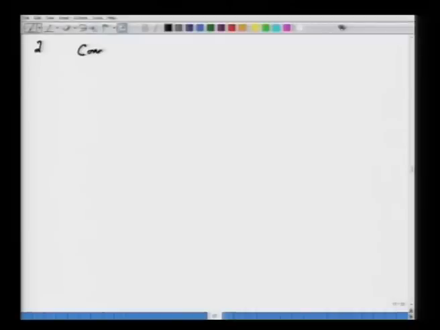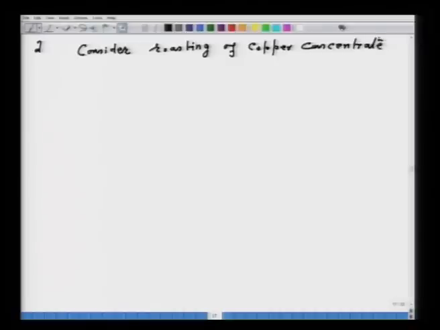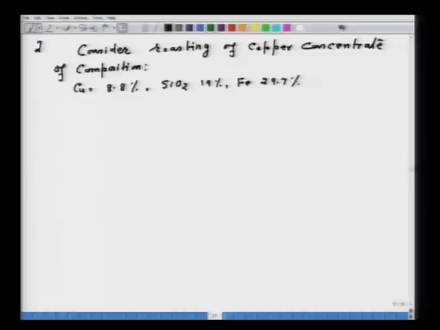Consider roasting of copper concentrate, of composition: copper 8.8%, SiO2 19%, iron 29.7%, sulfur 36.9%, Al2O3 5.3%, calcium oxide 0.3%.